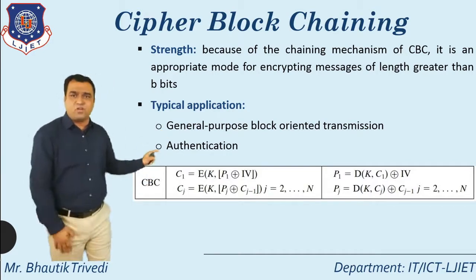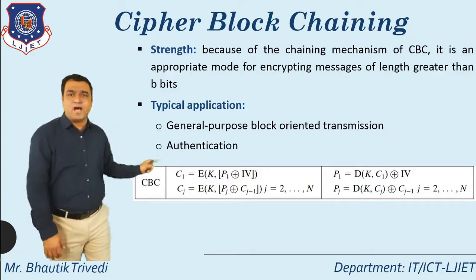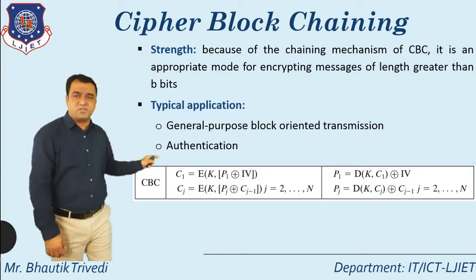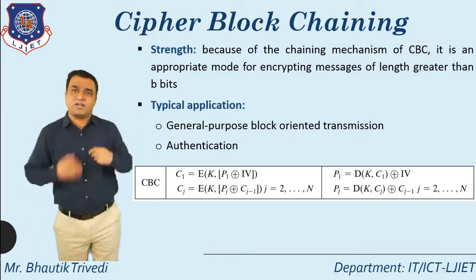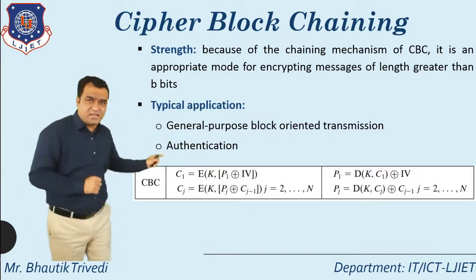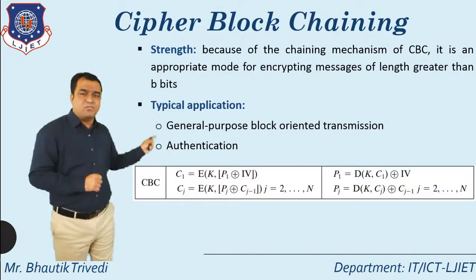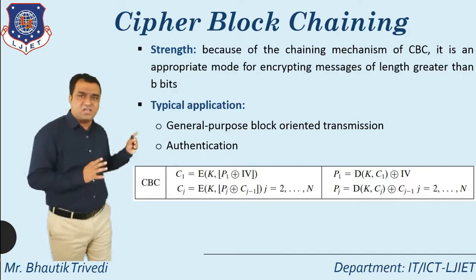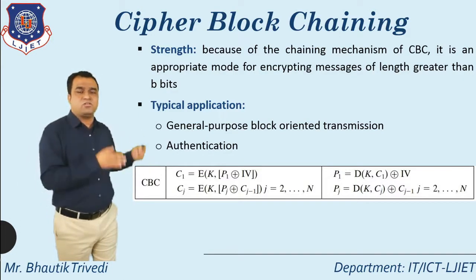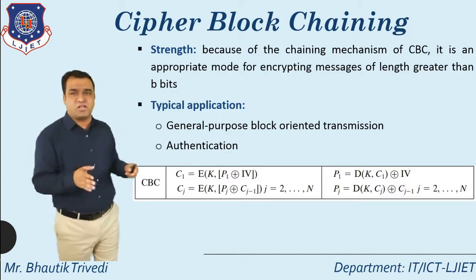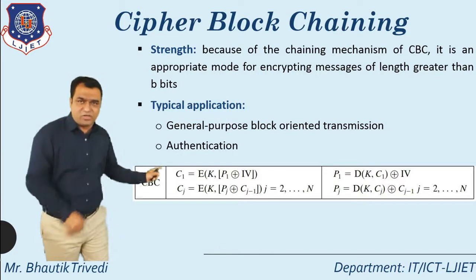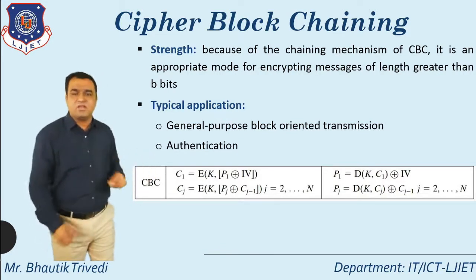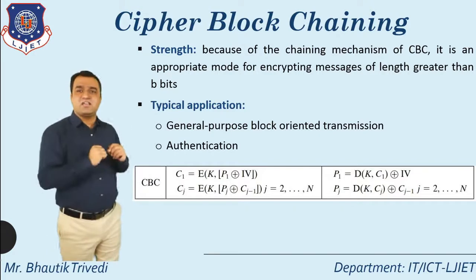Here, this particular formula is part of this calculation. If I want to generate C1, how do I generate it? I already discussed it. The encryption algorithm and key, but first of all the plain text block P1 is XORed with IV. Whatever the output is, it is directly passed to the encryption algorithm with the key, and whatever you generate is known as C1.